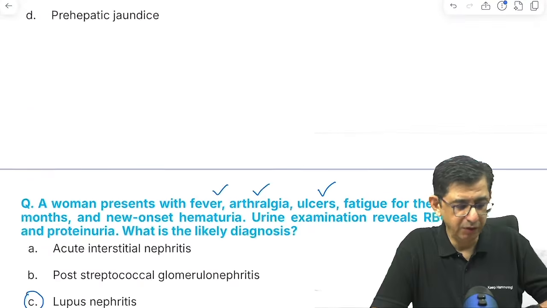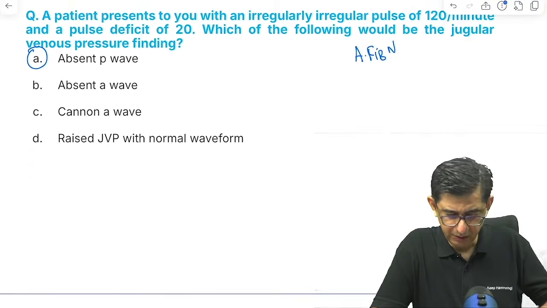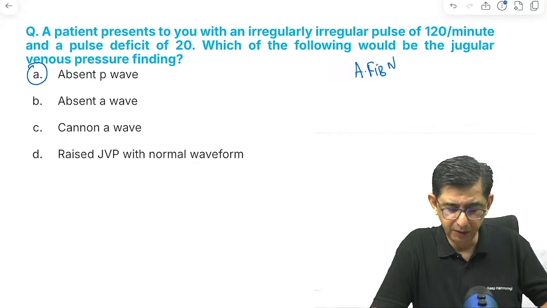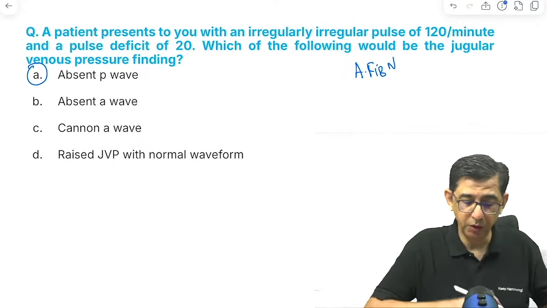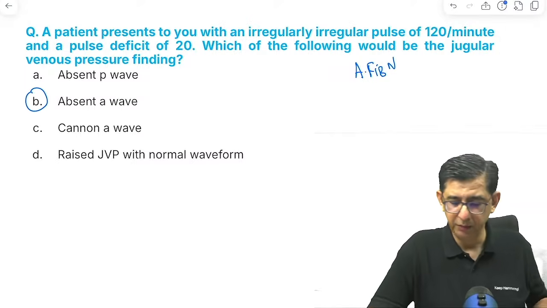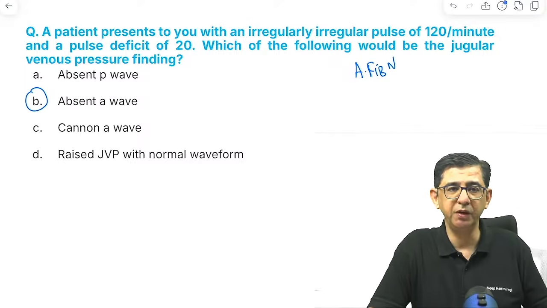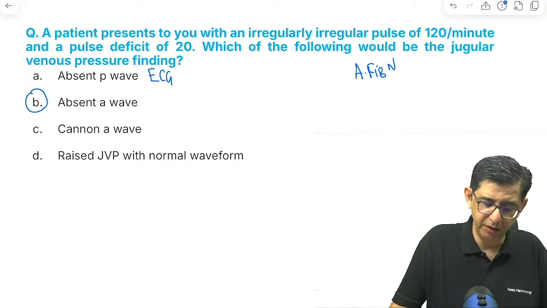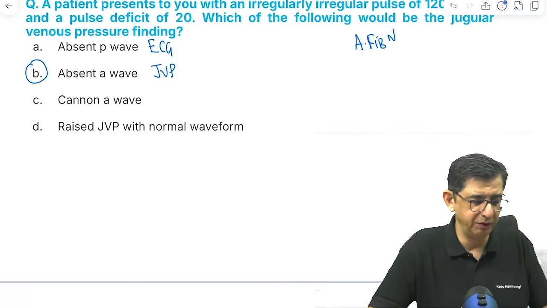Missed the A wave JVP one. No, I discussed that question. Absent P wave, no? That absent jugular venous pressure. Okay, got it. That would be absent A wave. JVP finding would be absent A wave and the ECG finding in the patient would be absent P wave, you are right. Great, you had a good observation there. Yeah.